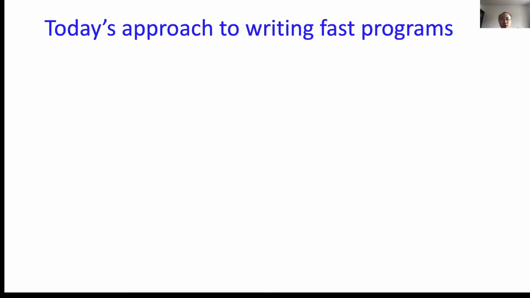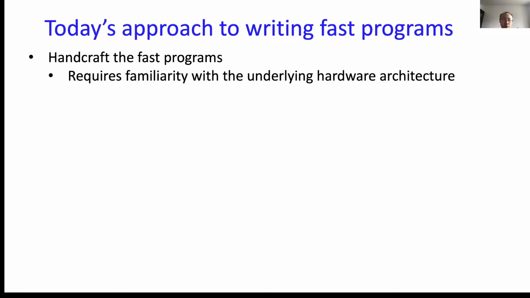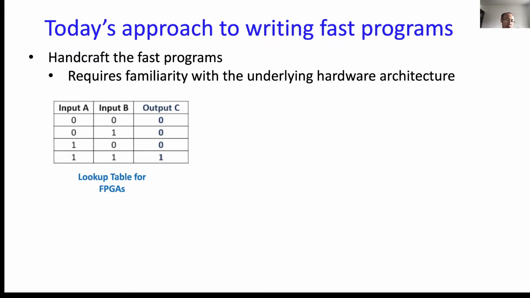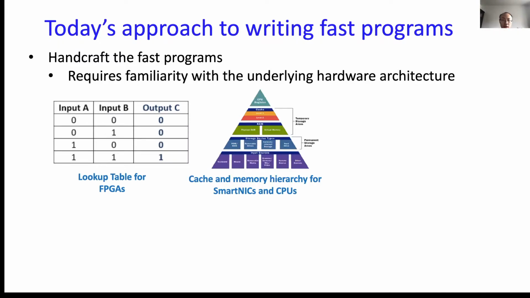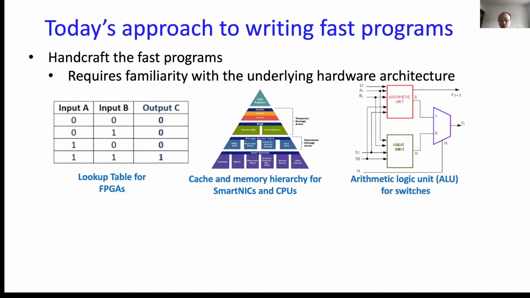There are two main approaches to writing fast programs, but none of them is easy to implement. The first one is to handcraft the fast programs, but this requires familiarity with most of the underlying hardware architecture. For example, the expert must be aware of the lookup table for FPGAs, cache and memory hierarchy for SmartNICs and CPUs, arithmetic logic unit for switches.